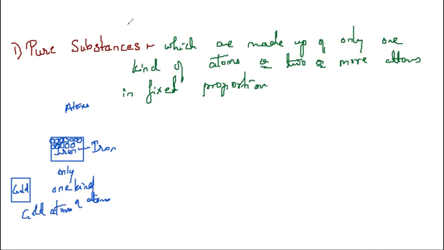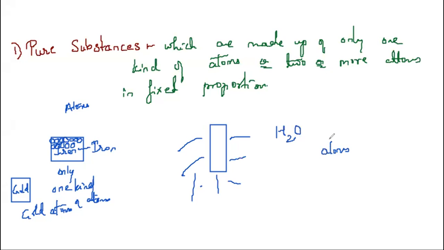Take one more example. Let me say I have taken a glass of water. Everyone has brought a glass of water from their places. Water, what is the chemical composition of water? It is H2O. That is, if you are calculating by atoms, it is 2 atoms of hydrogen to 1 atom of oxygen. If you are calculating by mass, I'll tell you how to calculate.